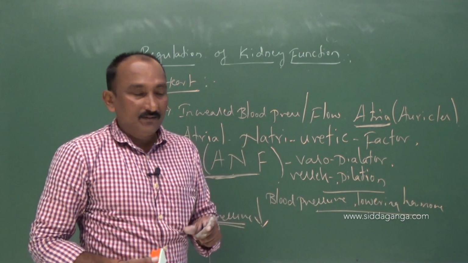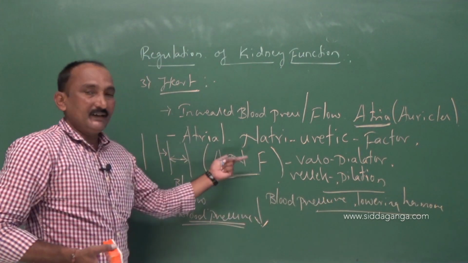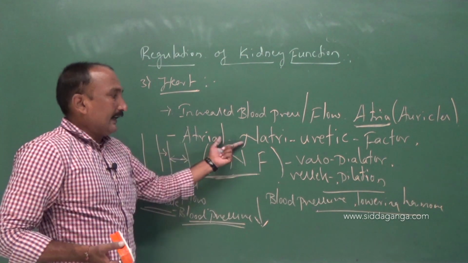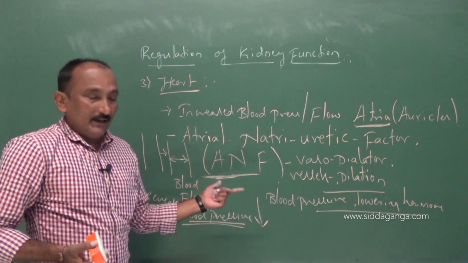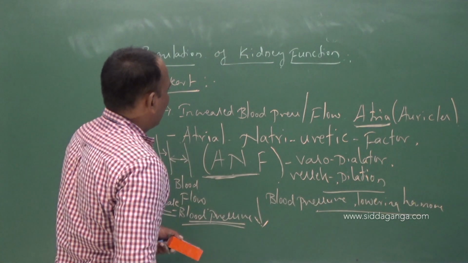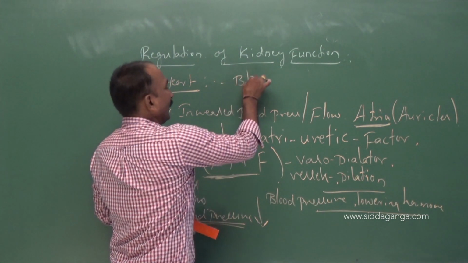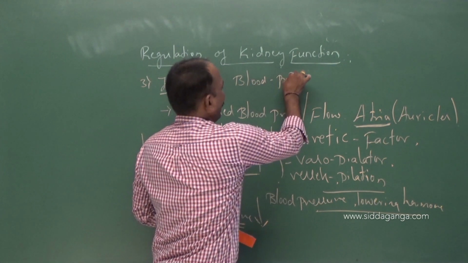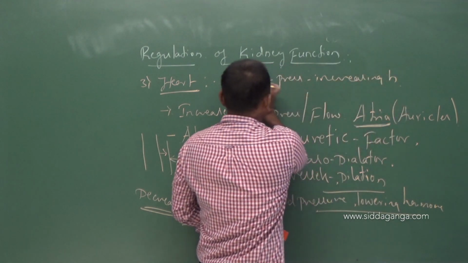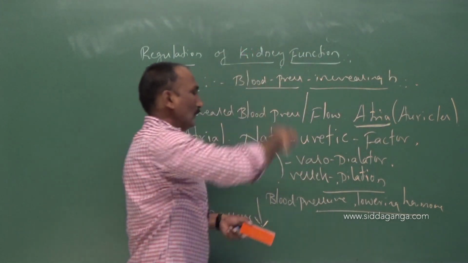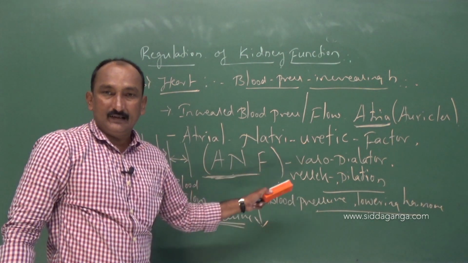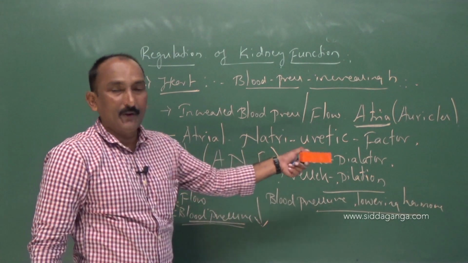One word answer, simply ANF. Otherwise, you write completely atrial natriuretic factor. It dilates the blood vessels and decreases the blood pressure, hence it is the blood pressure lowering hormone.